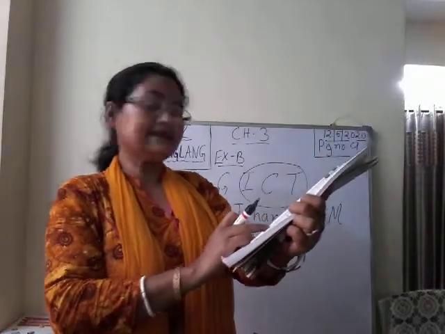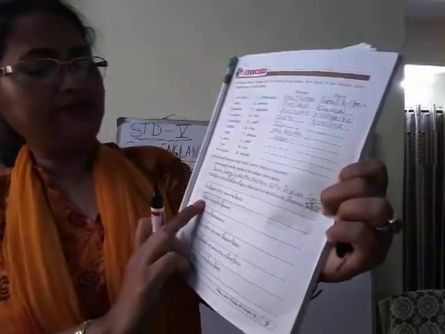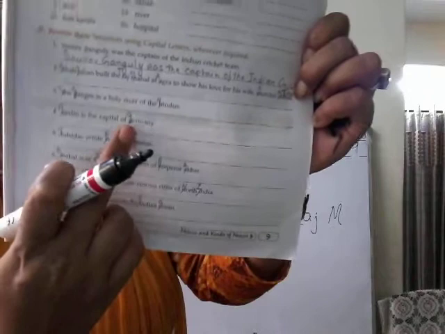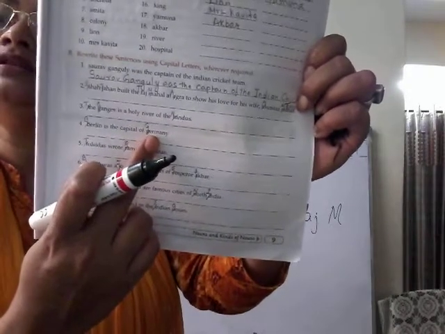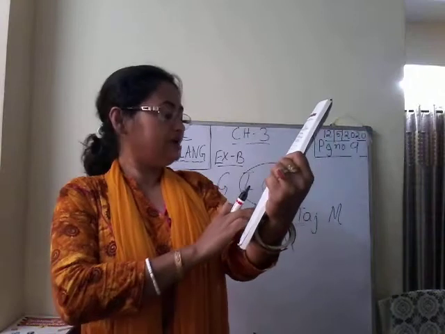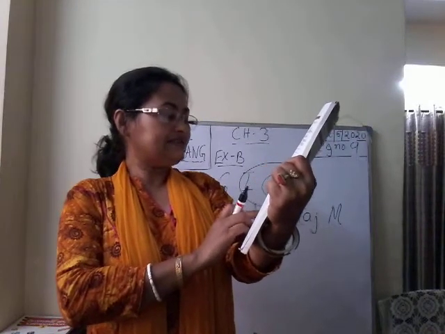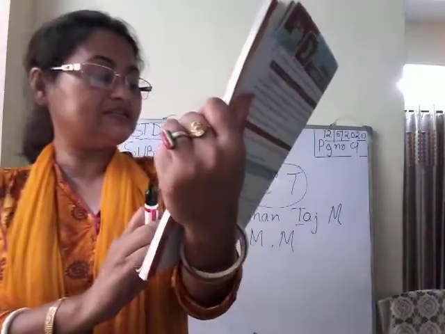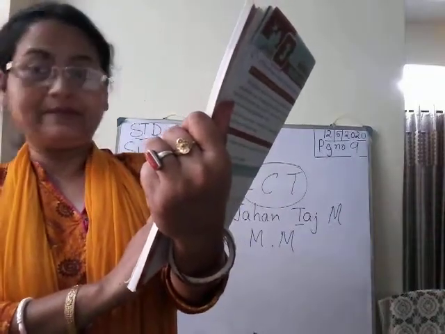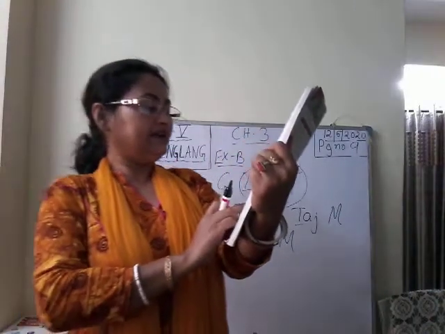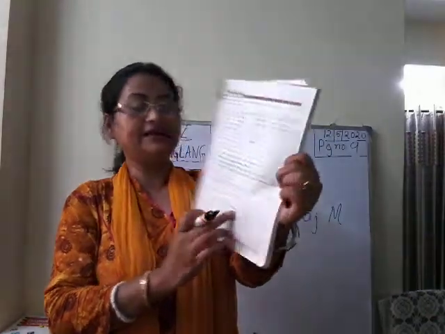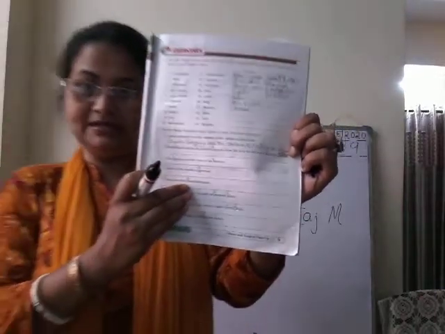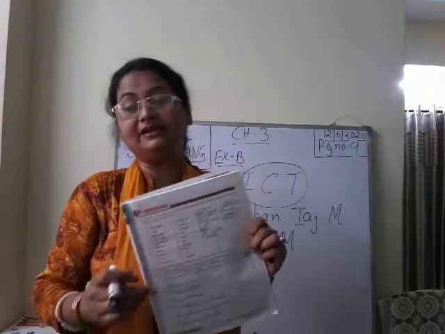Then come to number 4. Number 4, Berlin is the capital of Germany. Berlin is a city, capital city. So Berlin, B capital, and again Germany is name of a country, so G capital. Clear? Or a proper noun. Then number 6, Birbal was a jester in the court of Emperor Akbar. So who was Birbal? Birbal was a jester. So Birbal, B capital, then was a jester in the court of Emperor Akbar. Here Emperor E capital, then Akbar, A capital. Emperor Akbar, name of a particular emperor.